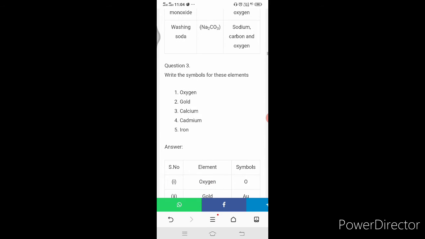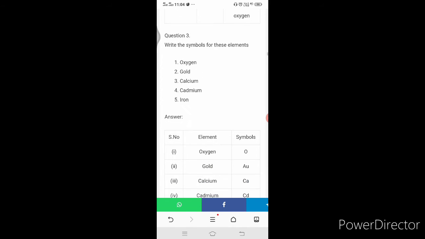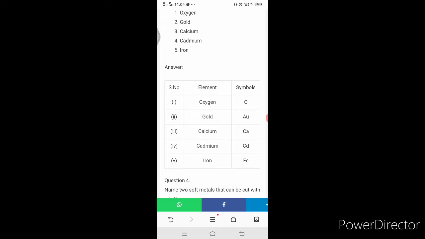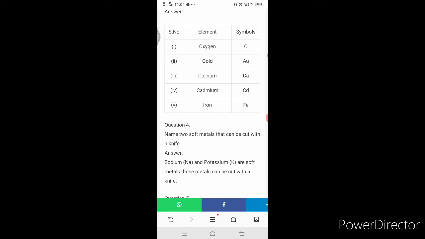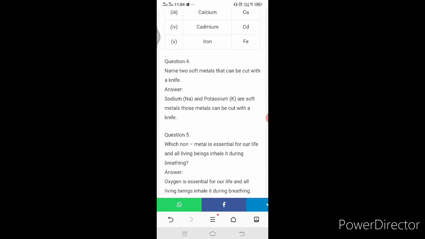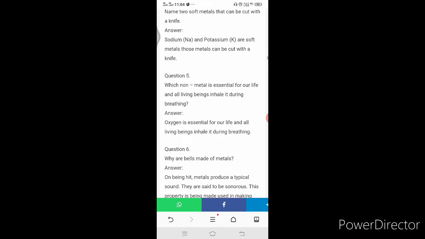Write the symbols for these elements which have been given below: oxygen, gold, calcium, cadmium, iron. The element oxygen, the symbol is O. For gold, Au; calcium, Ca; cadmium, Cd; iron, Fe. Fe means ferric or ferrous. Name two soft metals that can be cut with a knife. Sodium, Na, and potassium, K, are soft metals. Those metals can be cut with a knife.